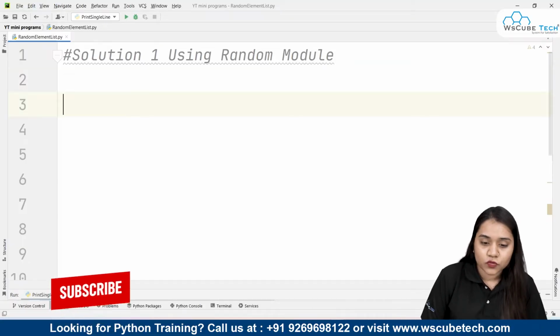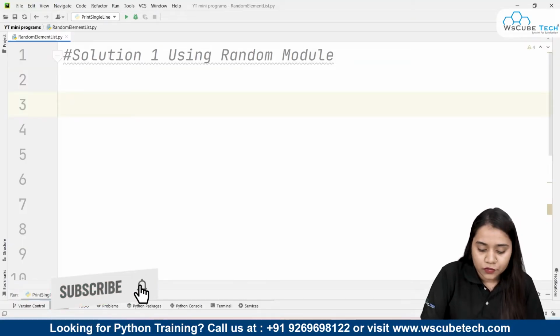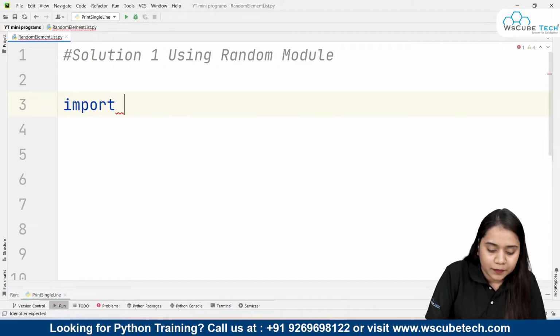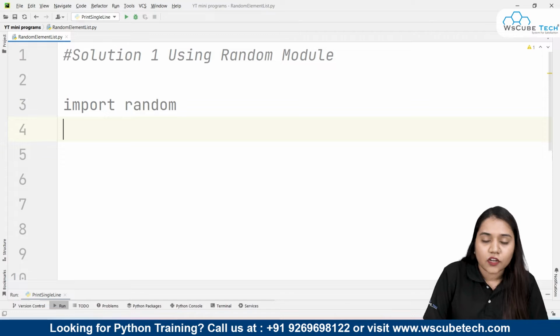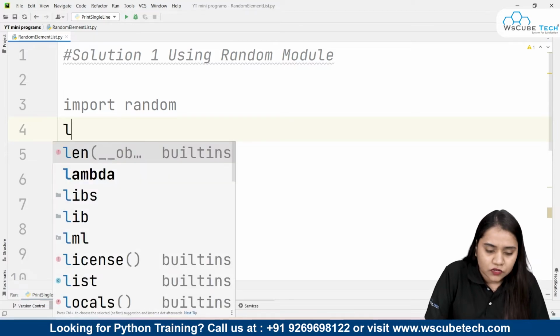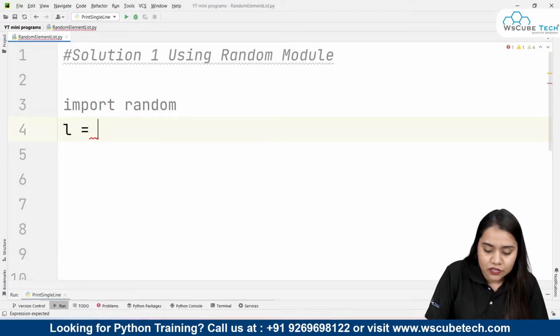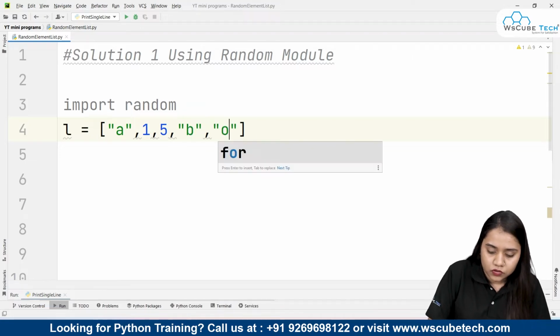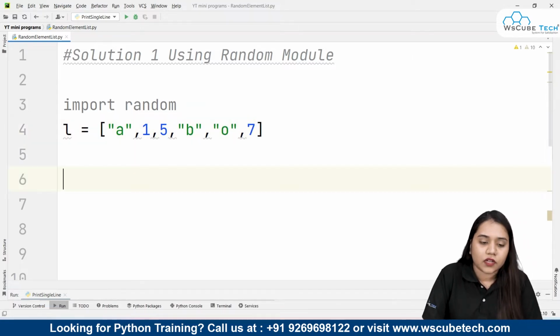So as I said, we will be using the random module. To use the random module, first of all, we will be using a statement called the import statement. After import, we will be importing the random module here. Now what the random module would do is randomly choose an element. From where it would choose an element, we need to create a list over here. So I'll be creating a list L over here. Inside the list, I'll be passing some elements like 1, A, 1, 5, B, O, 7. Okay, now there are 3 alphabets here and 3 numbers here.